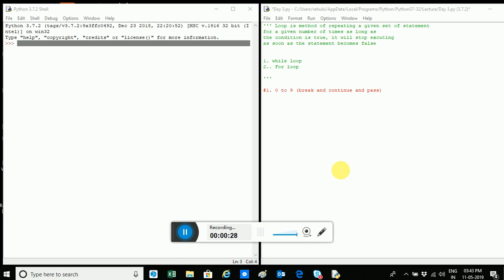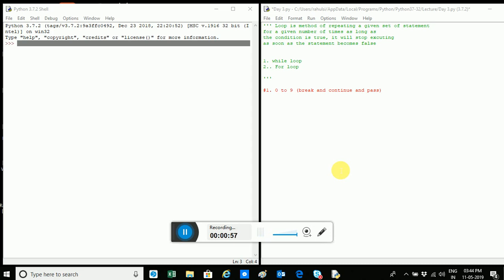In a loop we put a condition, and as long as that condition is true, a given set of instructions or set of statements will be executed repeatedly. As soon as that condition is not fulfilled and becomes false, the execution of that set of statements or instructions will stop. So this is what loop is.